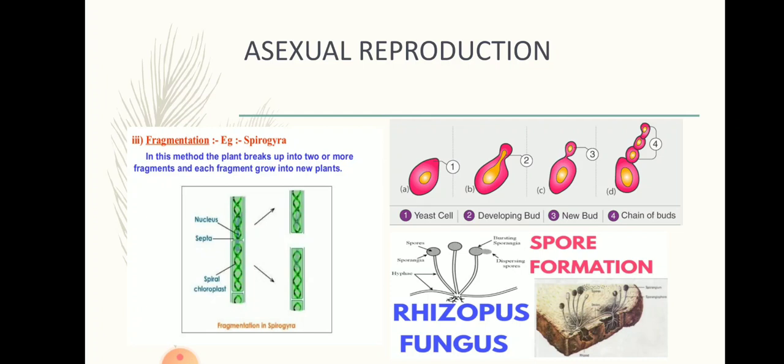This outgrowth grows bigger in size and is called a bud. The bud gradually grows and then gets detached from the parent cell, and a new individual is formed.